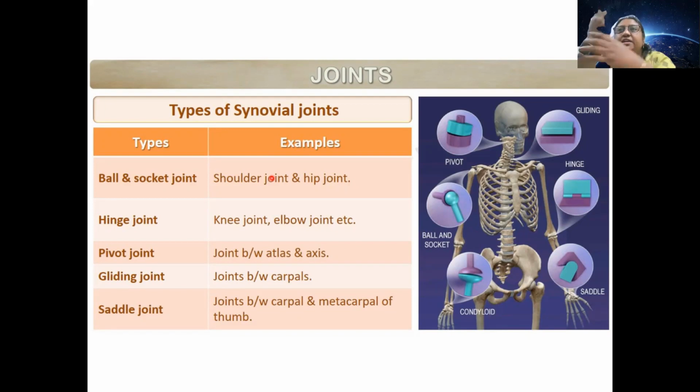Okay, gliding joint is present here in the carpal region. They are small bones which can glide against each other to allow the movement. Okay, and saddle joint, it is between the carpal and metacarpal of thumb. This is the saddle joint. Carpal and metacarpal of thumb. It makes a 90-degree angle. Okay.